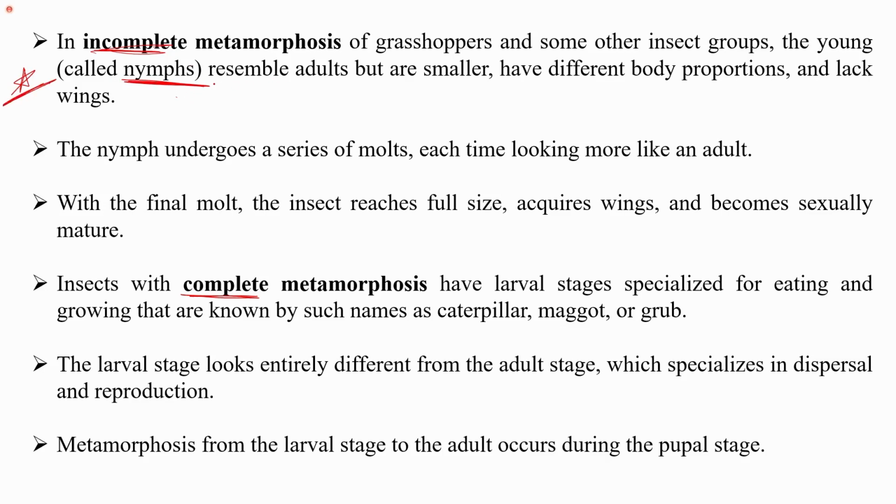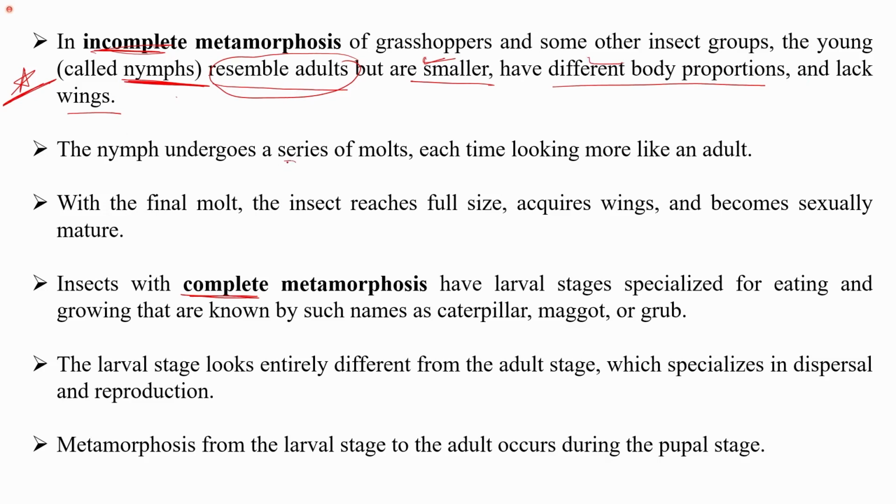The important character is that they resemble the adults but are smaller. They have different body proportions and lack the wings. This is the only difference. They resemble the adults in almost all the cases. The point of difference is that they are just smaller in size, with different body proportions, and they lack the wings.